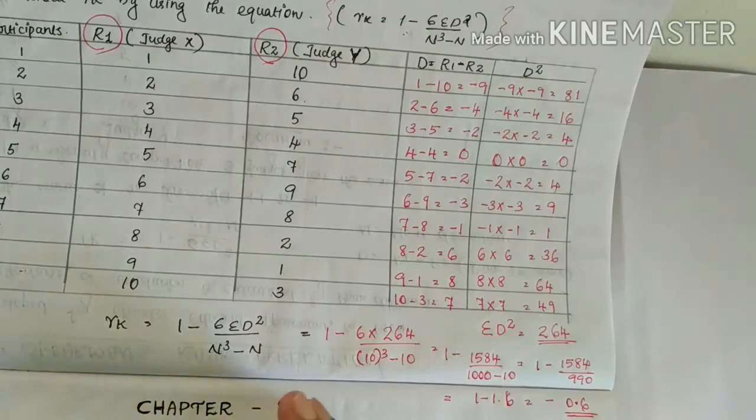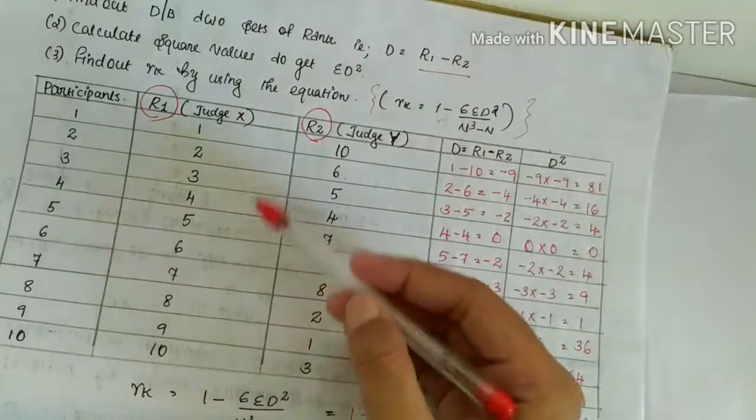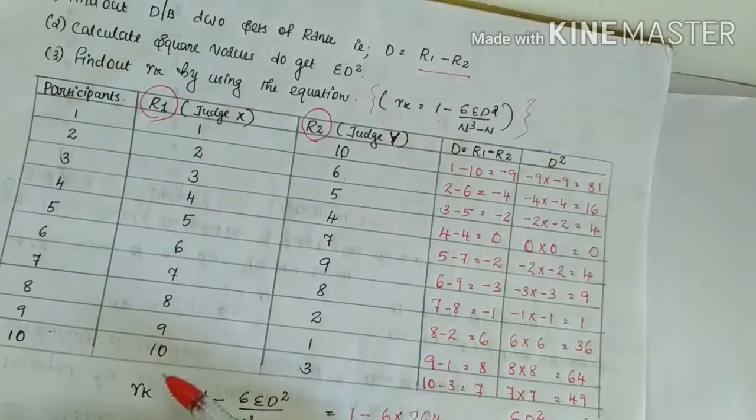This is the way you have to calculate rank correlation. The first procedure is that two ranks are given in the question. The first rank is considered as R1, and the second rank is considered as R2.